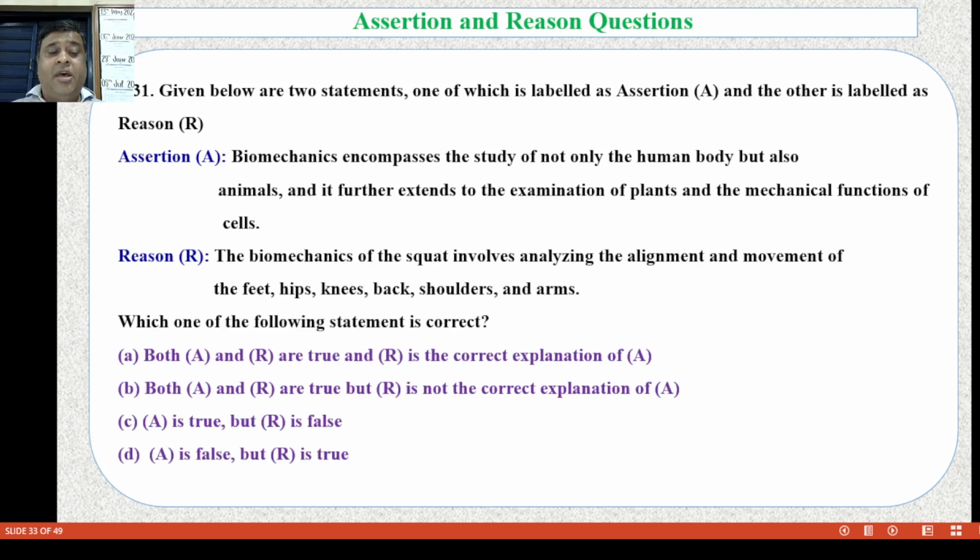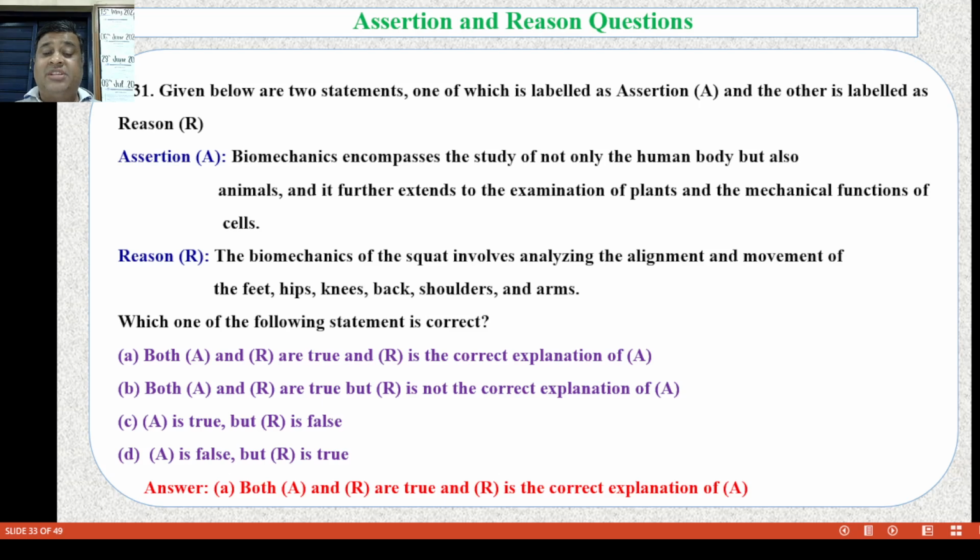Option A, both assertion and reason are true, and reason is the correct explanation of assertion. Option B, assertion and reason are true, but reason is not the correct explanation of assertion. C, assertion is true, but reason is false. Option D, assertion is false, but reason is true. Now the answer is A, both assertion and reason are true, and reason is the correct explanation of assertion.